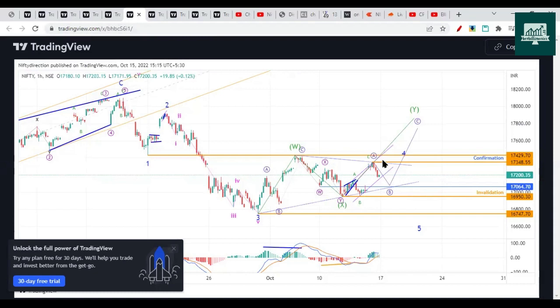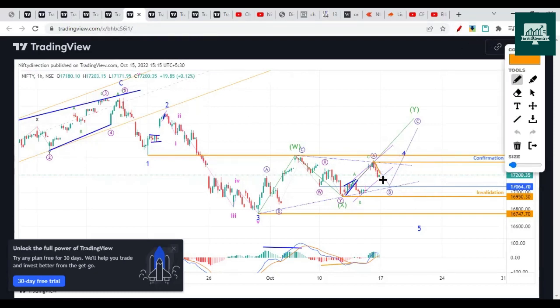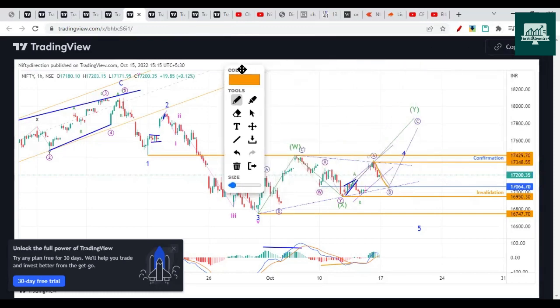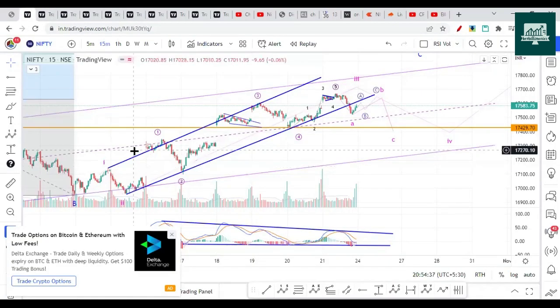Alternatively, like we discussed last week, this could be a possible move with wave B extending on the downside towards this support of 17,064. More or less the move happened in that fashion. So Nifty took support near 17,100. It didn't go to 17,064, but it took support near about the level that we have given. It opened with a small gap down, or you could say flat, and then started the drop on the downside. So this is the move that happened after that week.